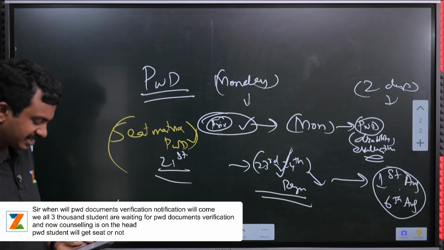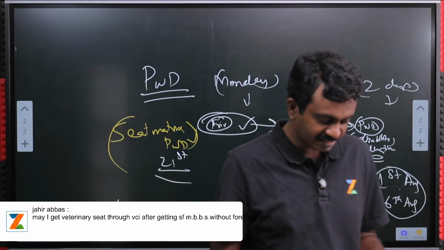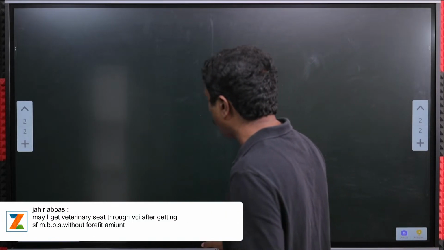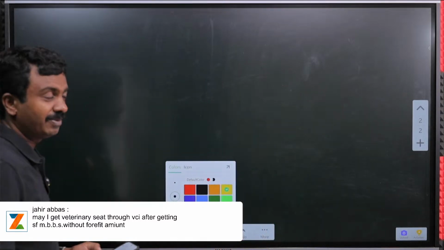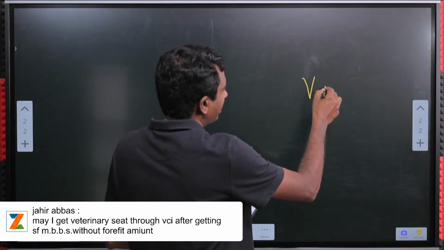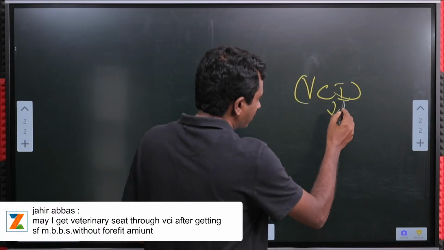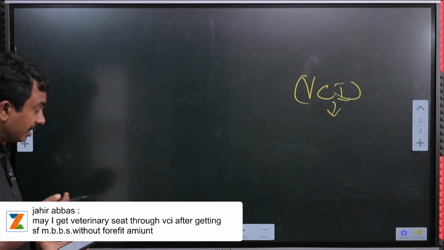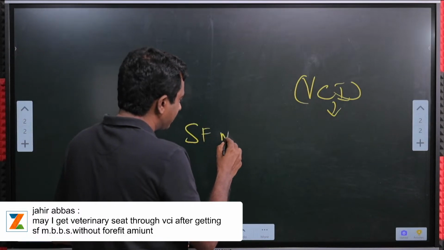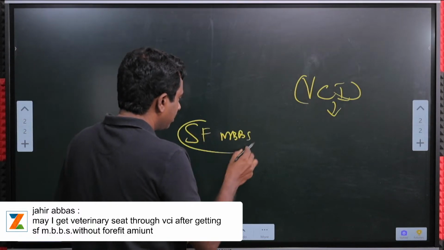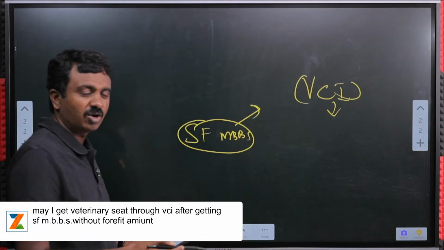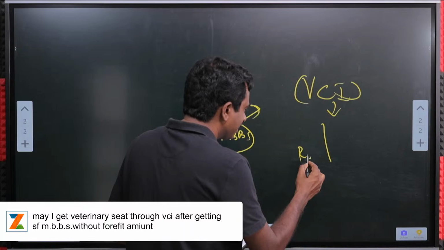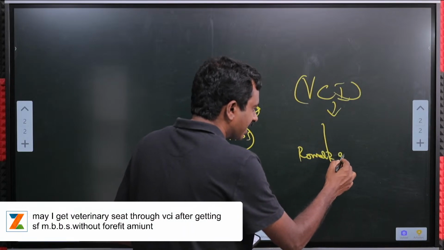Can I get a veterinary seat through VCA after getting a self-financing MBBS seat without forfeiting the amount? This purely depends upon what time you get your veterinary seat. Let us say you are looking for veterinary counselling through their council. Now you have got a self-financing MBBS seat, and in any counselling, let us say All India deemed or self-financing in the state, there will be a timeline. Usually this is after round 2 ends, around that time.